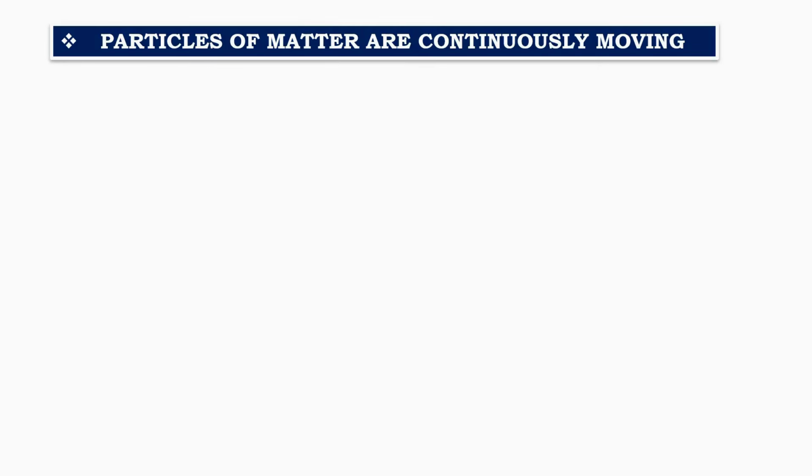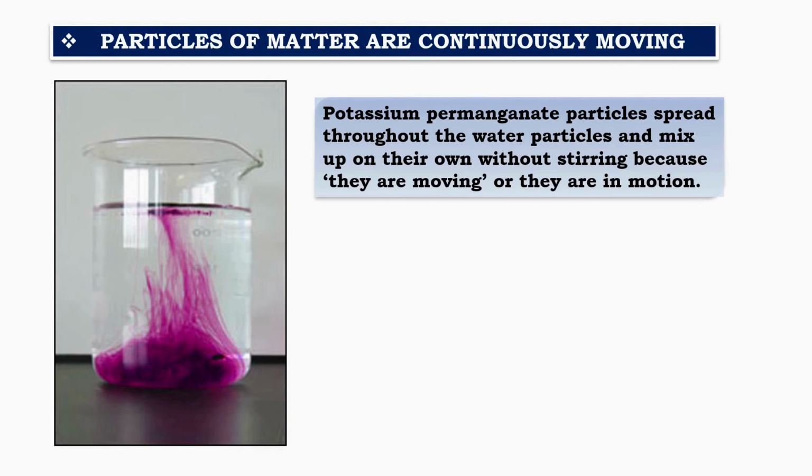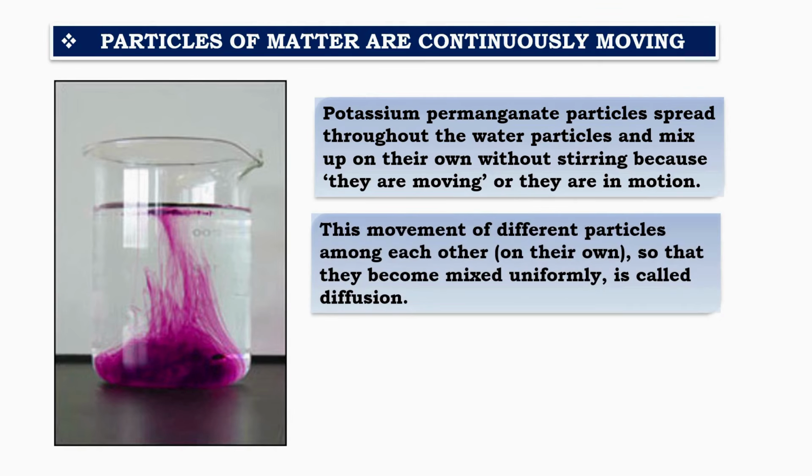Let's look at the third property of matter. Particles of matter are continuously moving. When we add potassium permanganate to water, something interesting happens. Even without stirring, the purple color slowly spreads throughout the water. This happens because the tiny particles of potassium permanganate move on their own and mix with the water particles. This natural mixing of particles, without any external force, is called diffusion. The way the color spreads uniformly through the water shows us that the particles of matter are always in motion.